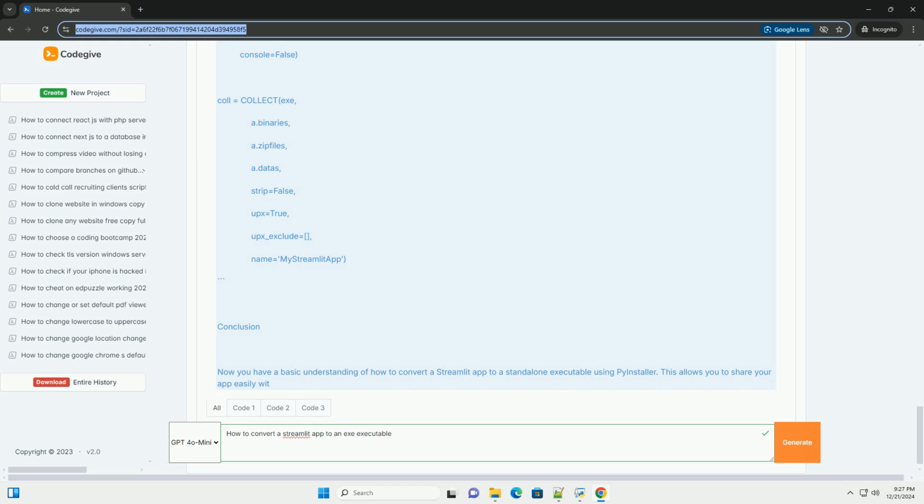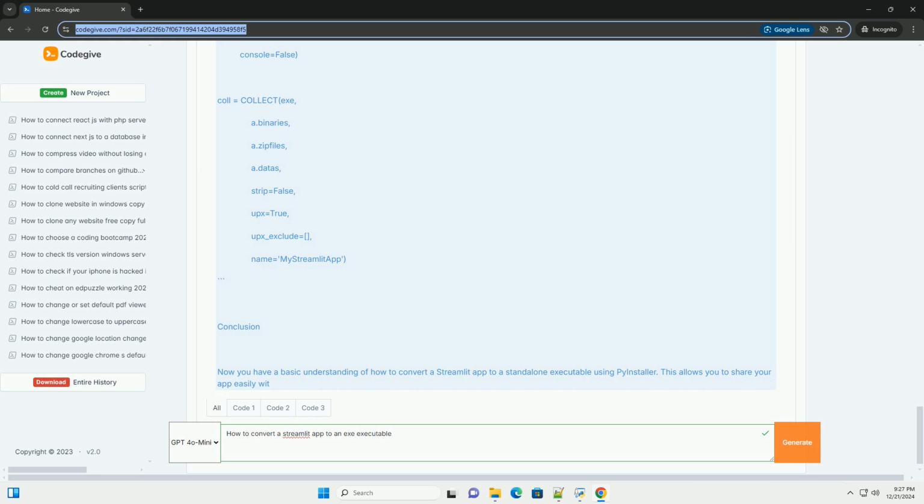Python. import streamlit as st. def main(): st.title("My Streamlit App") st.write("Hello, World!") st.slider("Pick a number", 0, 100, 50). if __name__ == "__main__": main().